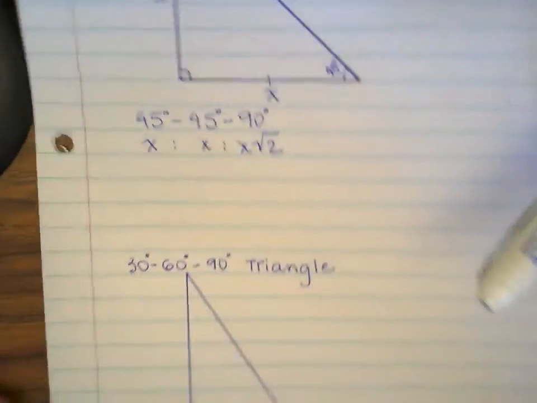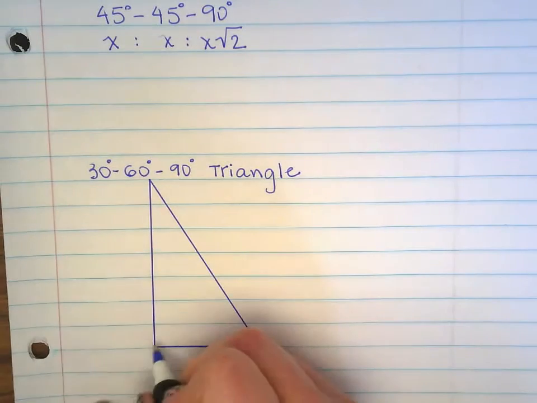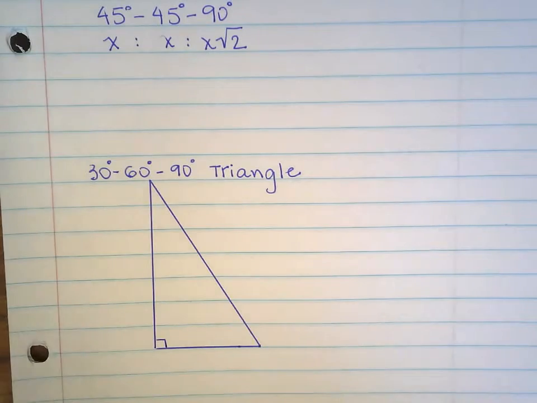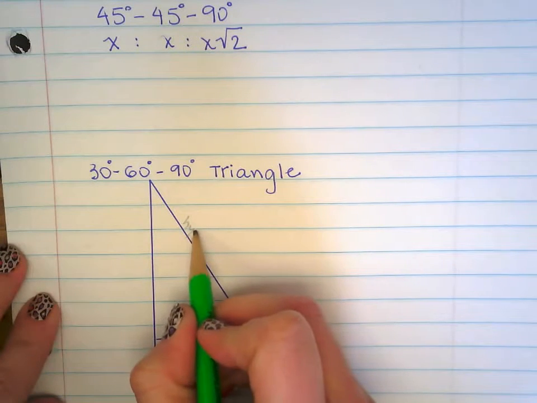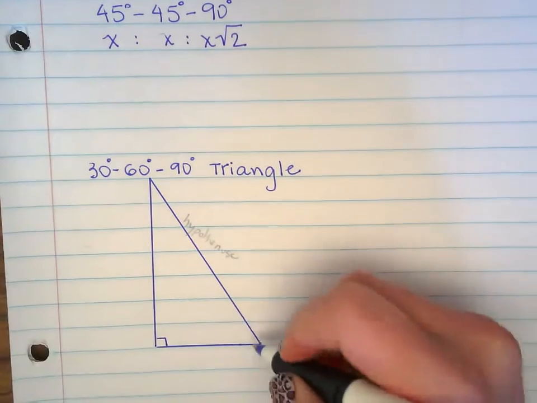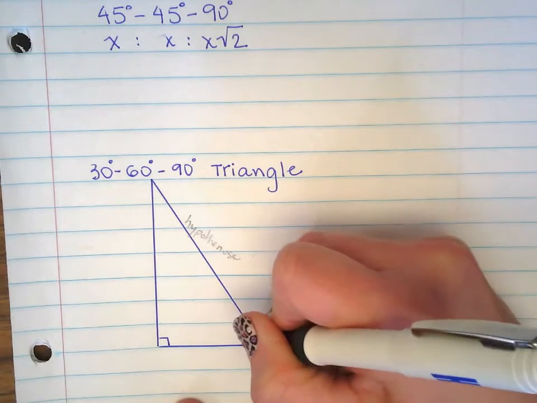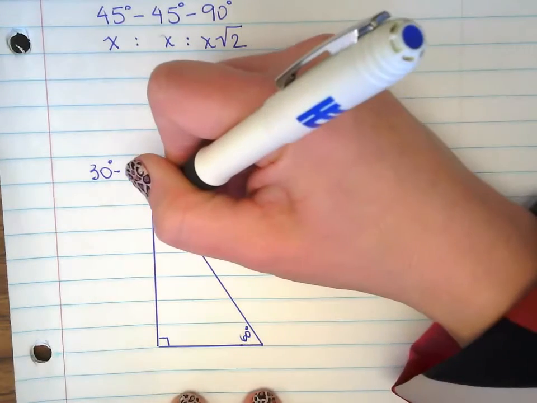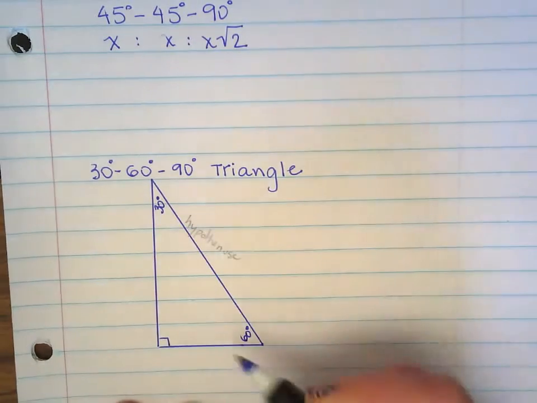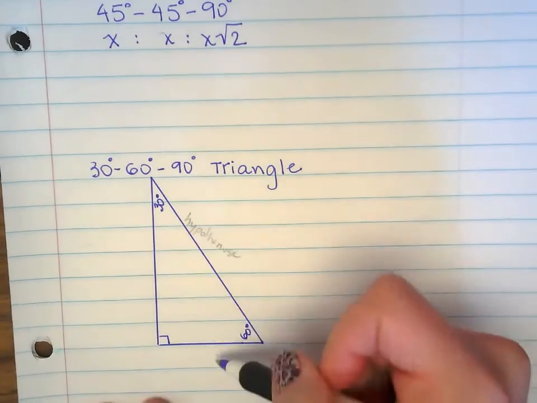Another special right triangle is the 30, 60, 90 degree triangle. So again, this is the 90-degree angle, and everybody knows that right here will be the hypotenuse. This is going to be the 60-degree angle, and this is going to be the 30-degree angle. Big one, little one, and then 90 degrees. Just like what we did for the right isosceles, we're going to label them.